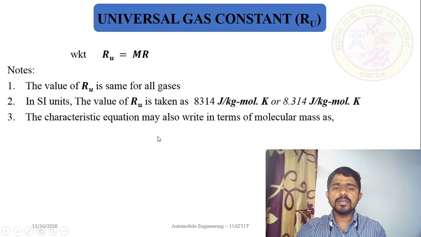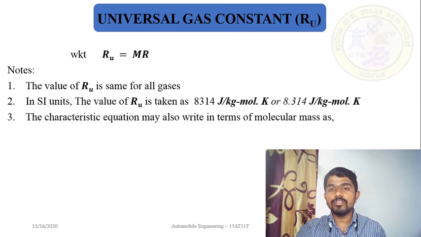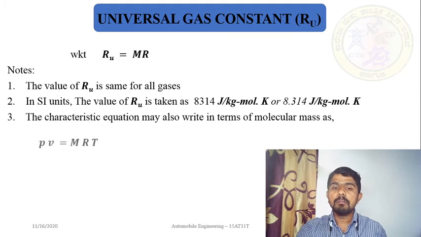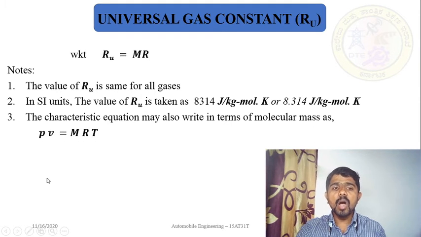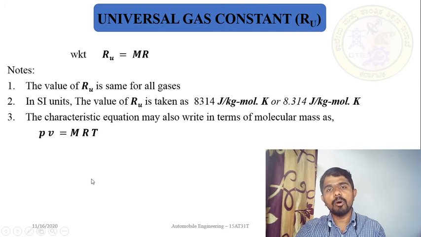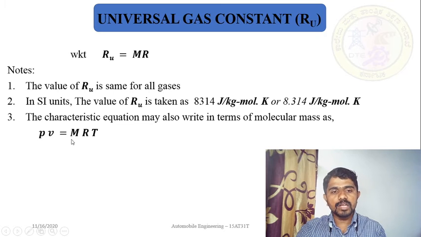And the third note is that the characteristic equation may also be written in terms of molecular mass. In fact, the characteristic gas equation is PV is equal to mRT, where small m is mass. But I can write that equation in the form of molecular mass. We can also write this equation in the form of molecular mass. Is that okay? Yes.